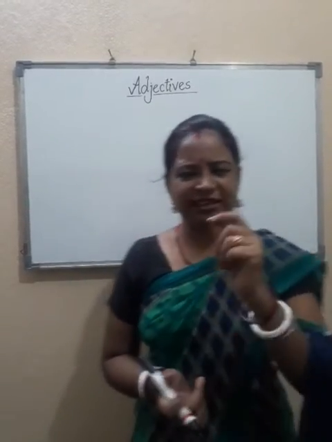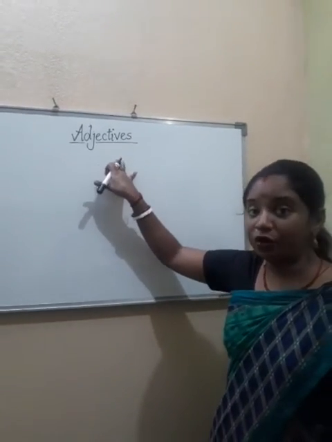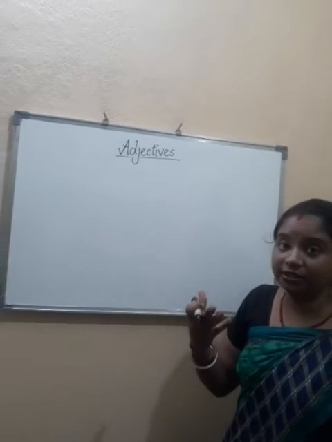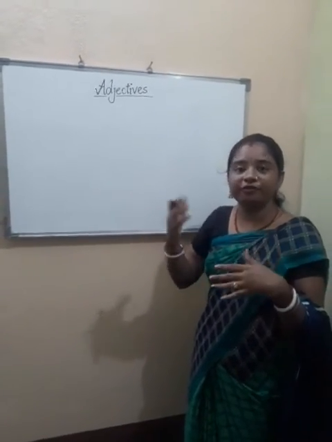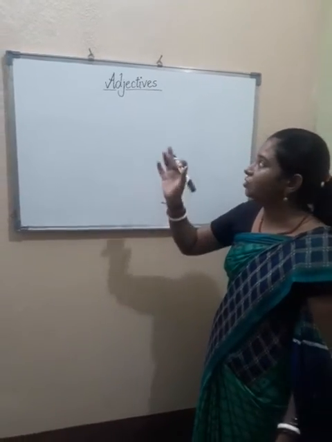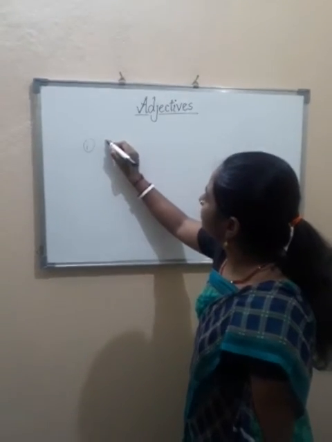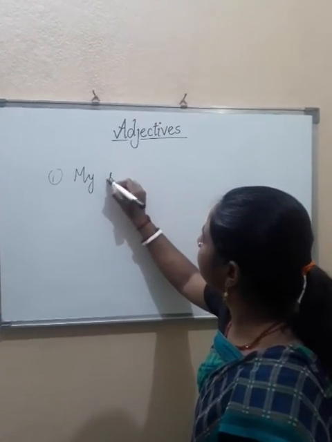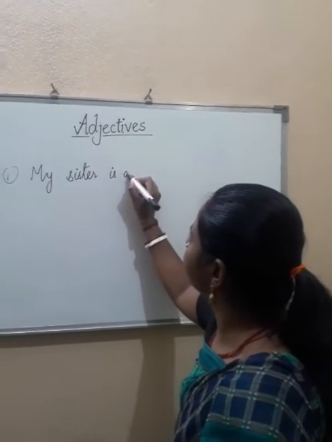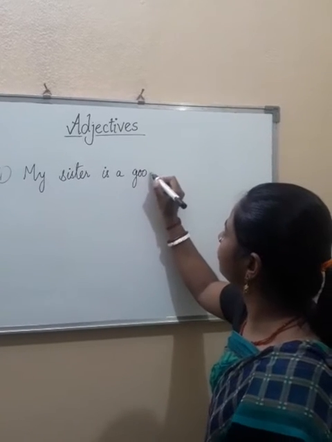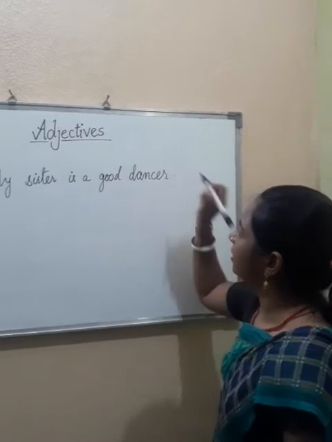So let's see some examples of adjectives. Adjectives are describing words. I am not writing the definition here, as I already told you that these are the describing words, or you can also say that they modify a noun or pronoun. So, some examples, have a look here. My sister is a good dancer.